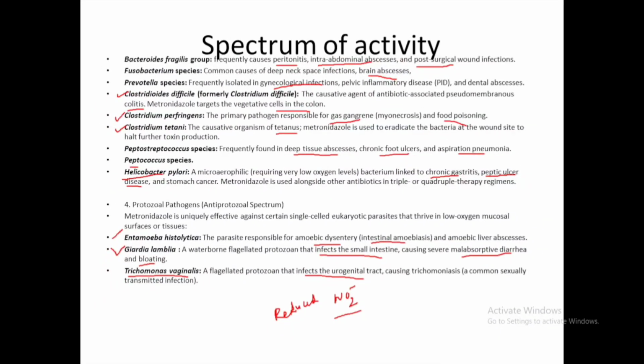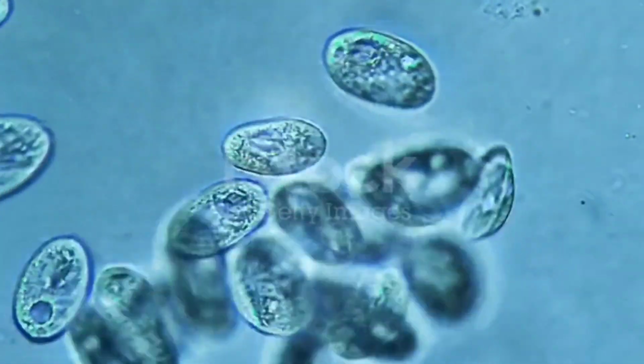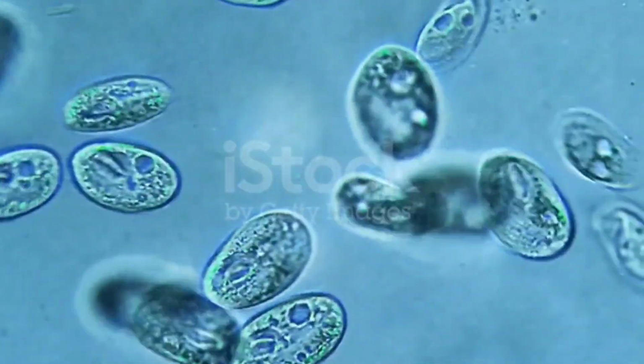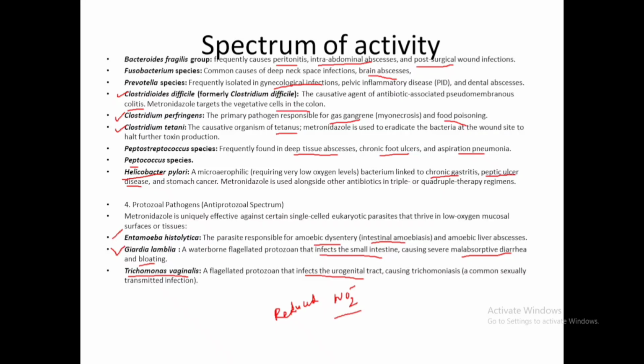Next we can see the spectrum of activity of the metronidazole drug. Metronidazole is effective against anaerobic bacteria as well as protozoa. Why is it effective against anaerobic bacteria? Because the drug's chemical structure contains the nitro group, and the drug is a prodrug, meaning it is available in an inactive form.